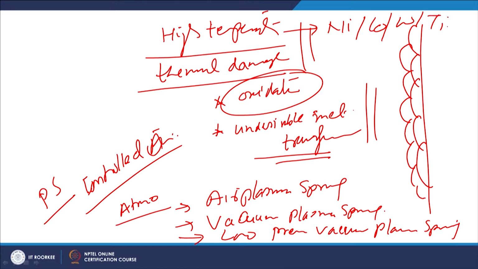And zirconia kind of material can be deposited using the plasma spray process.